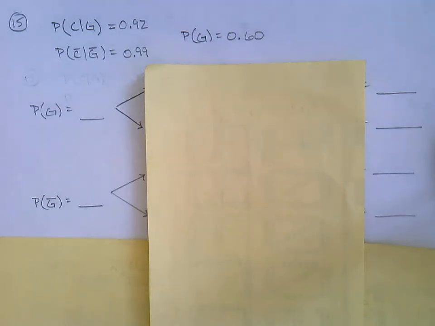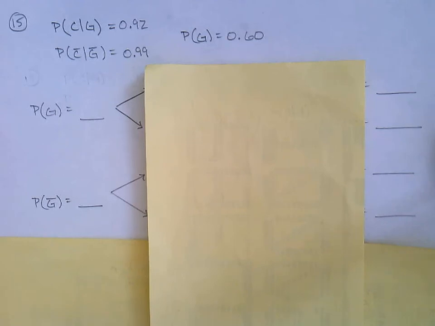Now you could set these up the other way. You could say like acquitted and acquitted complement, or innocent and innocent complement. But I think it makes more sense here to use convicted and guilty, and then convicted complement and guilty complement. Okay, so you can see I've got the makings of my tree here. What I did there at the top is I just wrote out the things that they told us in the problem as we read it, and we can fill those in where they need to go.